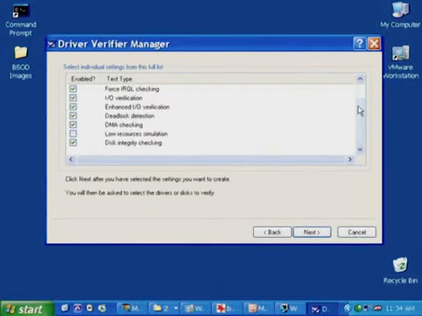Otherwise, check them all. Now these options, let's just spend a second and talk about some of the key verification options here. One is force IRQL checking. We talked about dispatch level as being one of the special IRQLs where, now that the scheduler's off, drivers are not able to access paged memory. And that's a type of bug that a driver can have in it that can ship out into the field without the developers ever finding it, even if they are very careful about stress testing their driver under lots of situations. Consider, for example, a driver that touches a piece of paged memory. The IRQL is currently passive level.